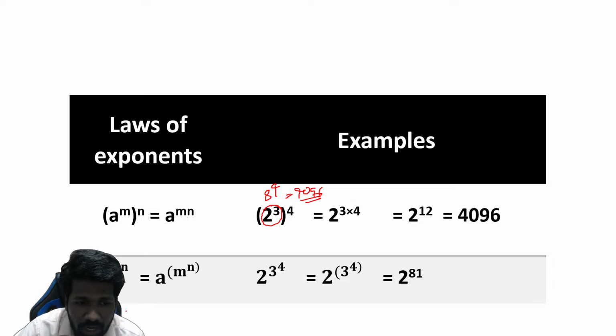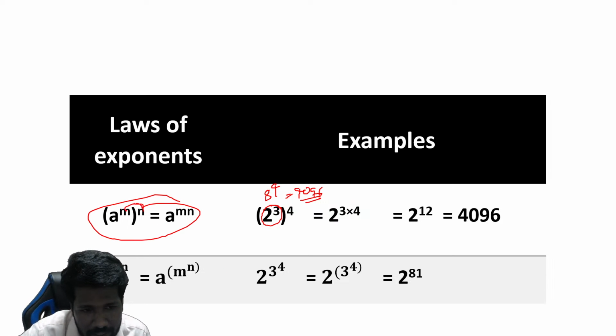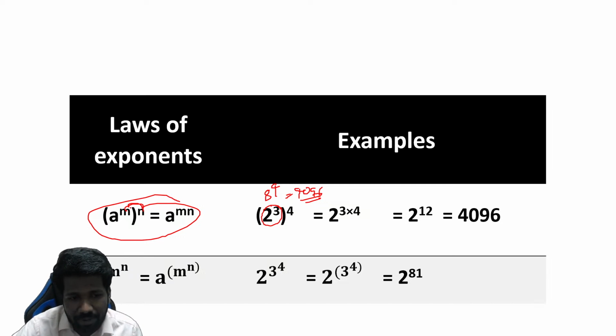But there is a shortcut for that. That is what this rule says. a raised to m the whole raised to n is a raised to m into n. When there is a bracket, you can multiply the powers. m and n can be multiplied.